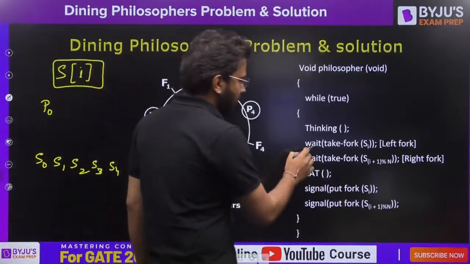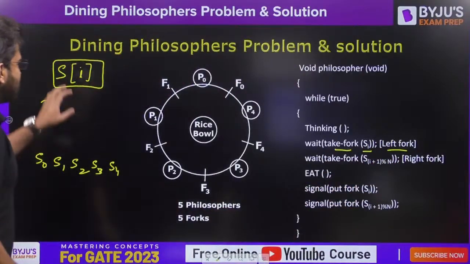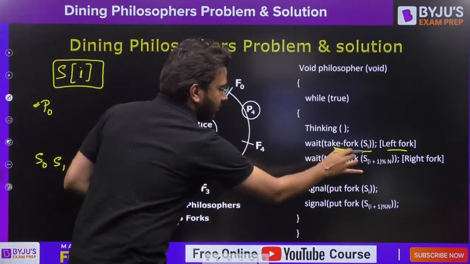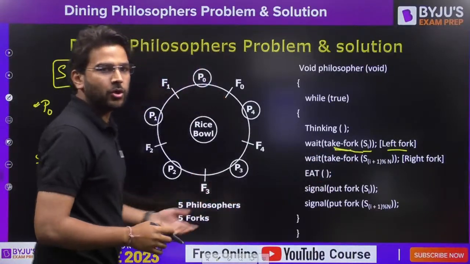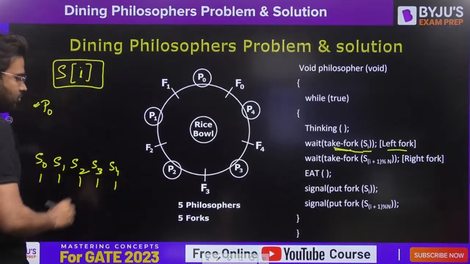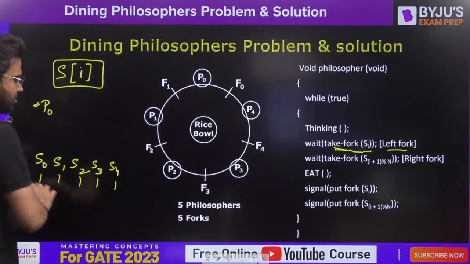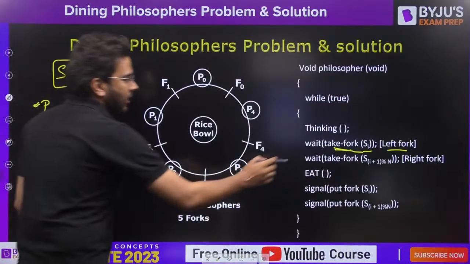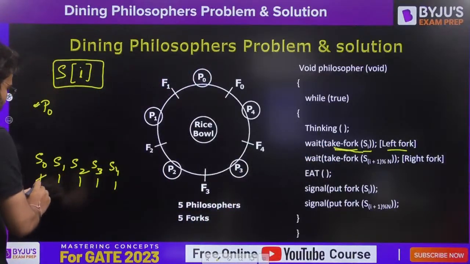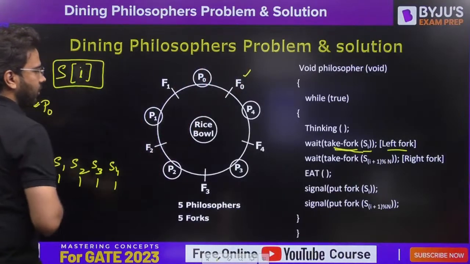Now what we are going to do here is wait take fork S of I. So whenever P0, let's say we are talking about the P0 process philosopher here, it is going to perform a wait operation on SI. The initial value of all these semaphores is 1. So these are binary semaphores, or you can say mutexes. So the initial value of these binary semaphores is 1. Now first of all, P0 will perform a wait operation on SI. So it is going to make it 0. And it is going to pick its left fork.